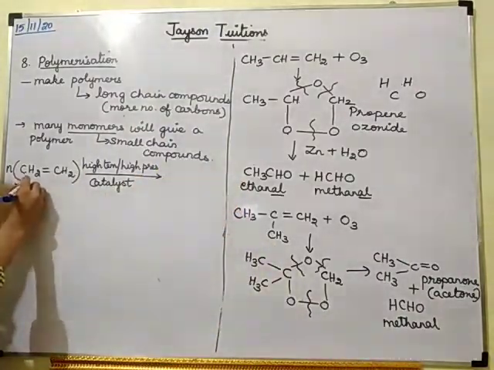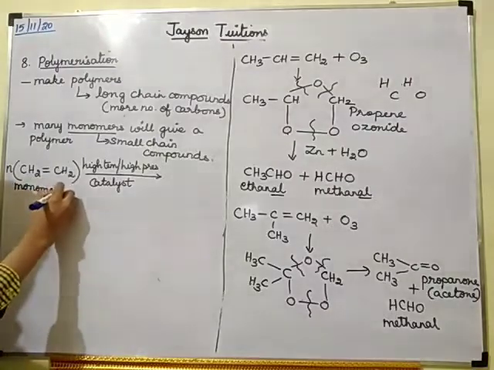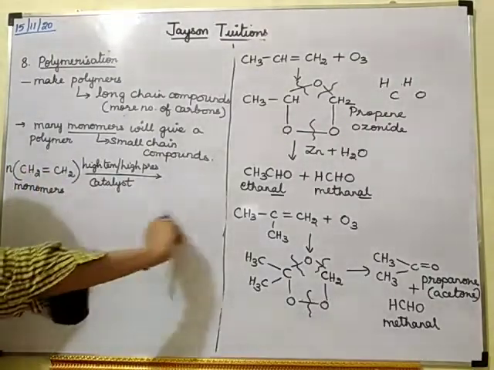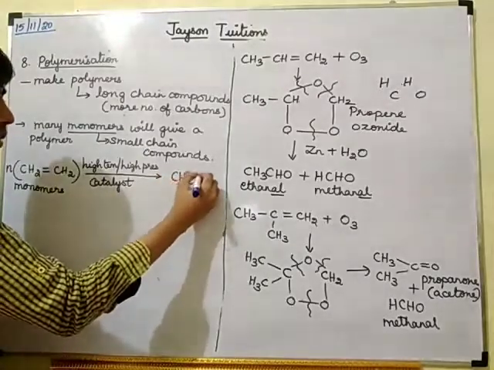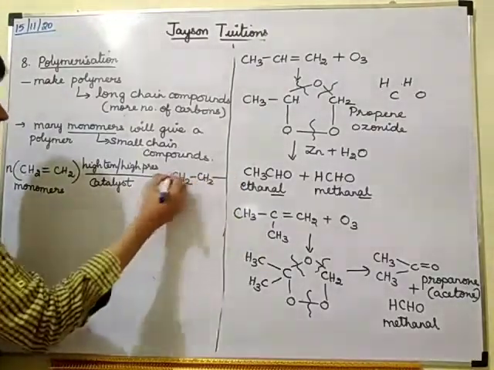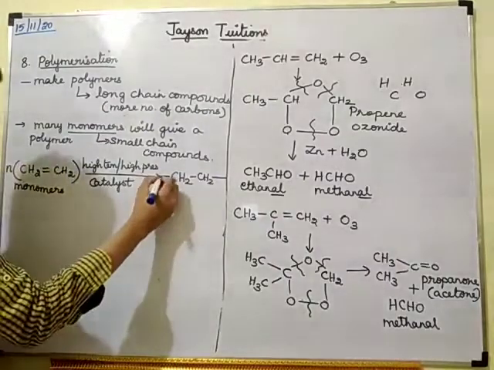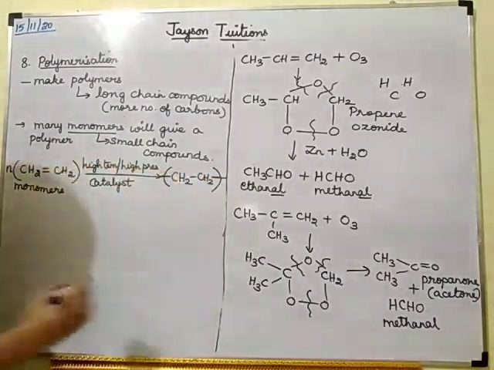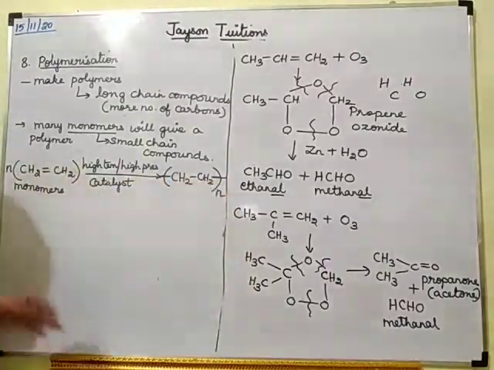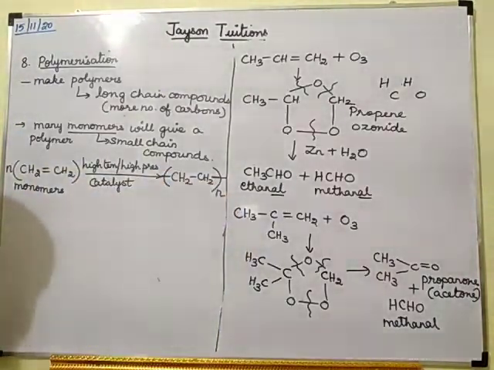Okay. So these are all monomers. So all these monomers will be combining in a straight line to form a polymer. So I can represent the polymer like this. So the chain will be going on. So on the top of the bond itself, I will be putting the bracket and I will be writing the letter n.